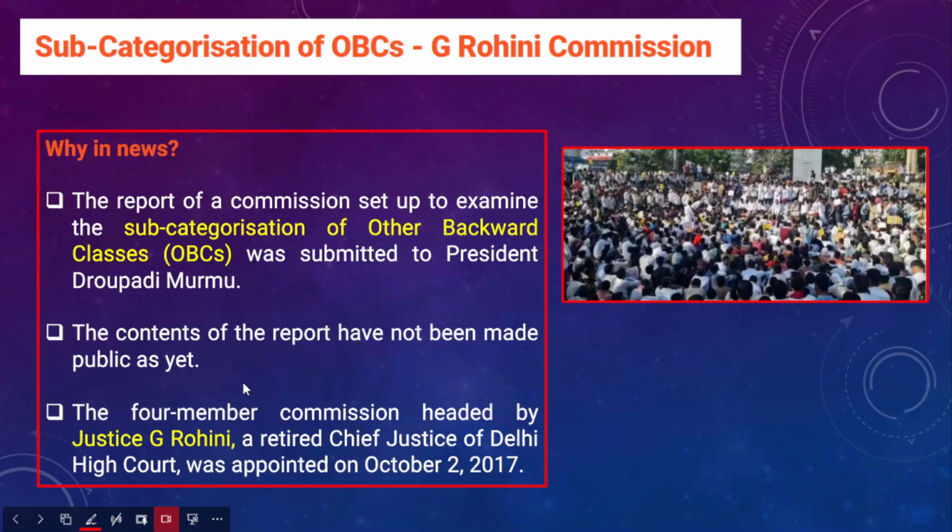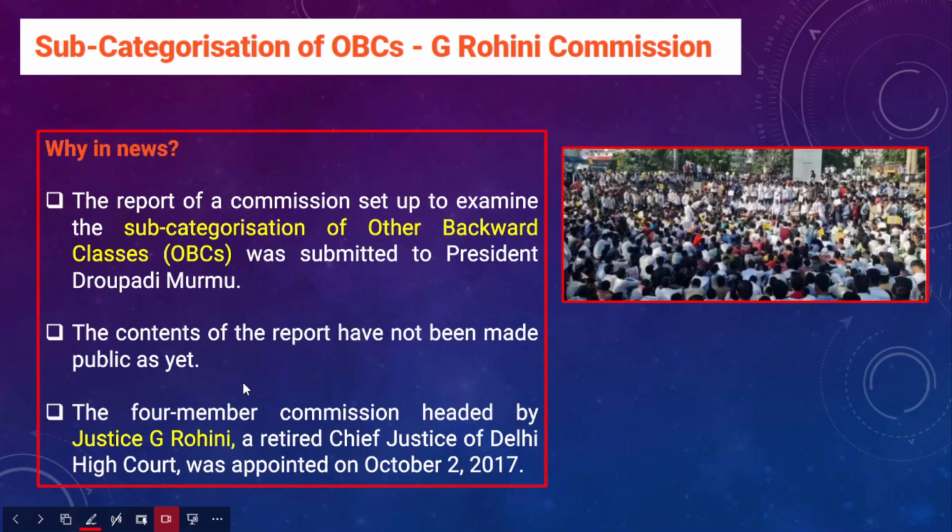OBCs constitute diverse caste groups. So in this context, subcategorization of OBCs, to ensure equitable distribution of resources to all the sections within the caste groups within the OBCs, is the overall objective of the Justice G. Rohini Commission. So, apart from this, we have provided 15% reservation for scheduled castes and 7.5% reservation for scheduled tribes. Within the scheduled castes also there are different caste groups who are not progressive enough to actually benefit from the existing reservation policy.